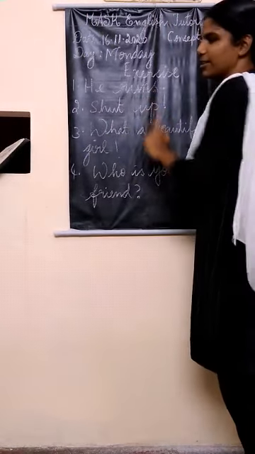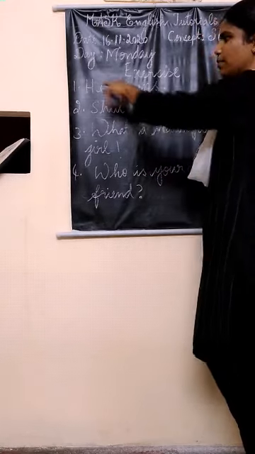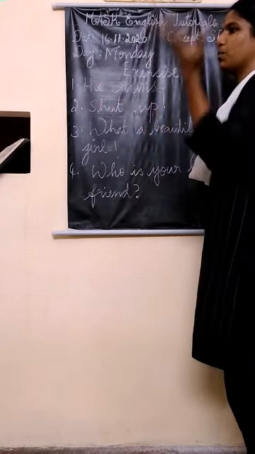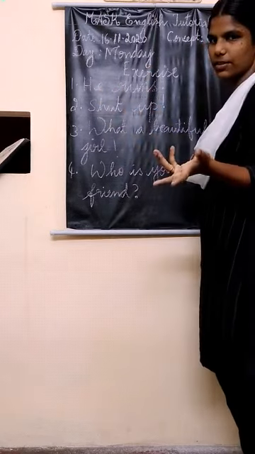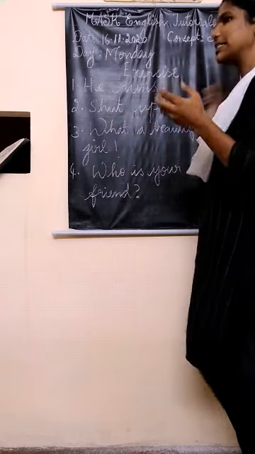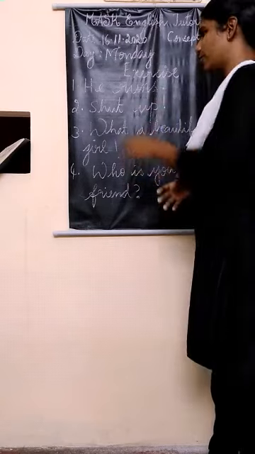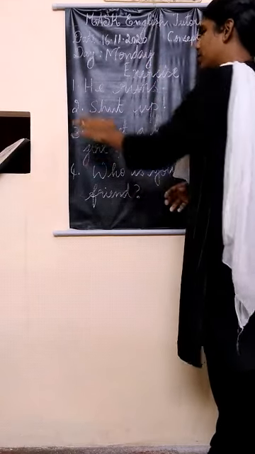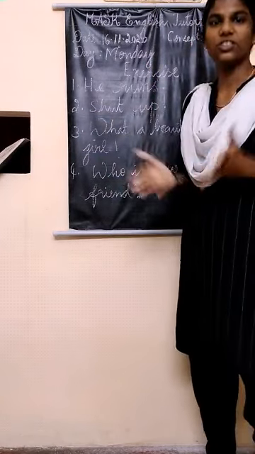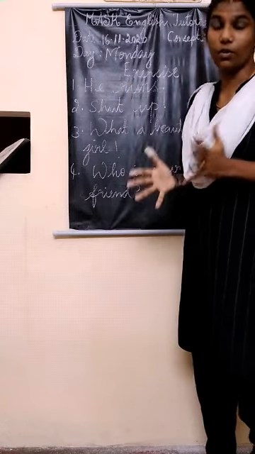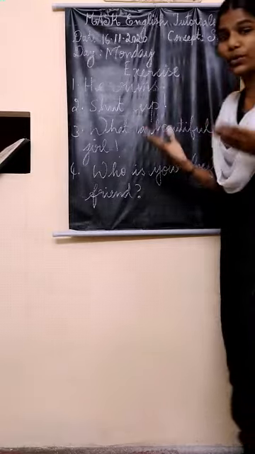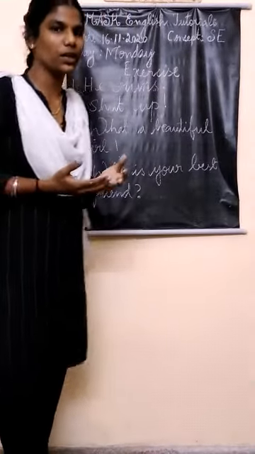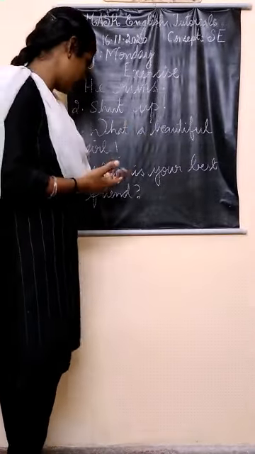First, he runs. Okay? Some boy or man, whoever it is. He runs. So with this, try to find what type of sentence this is. And number two, shut up. Shut up. Okay? Number three, what a beautiful girl. What a beautiful girl.